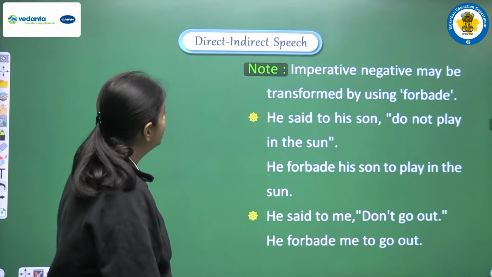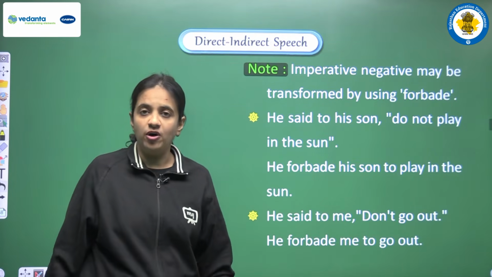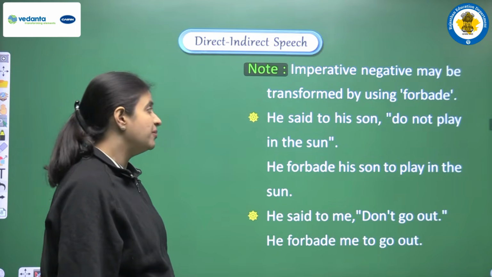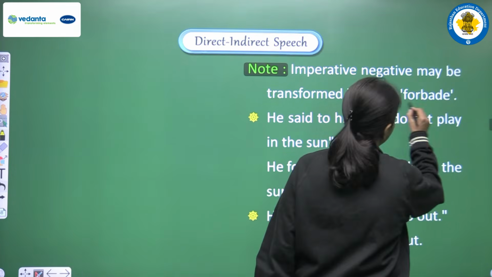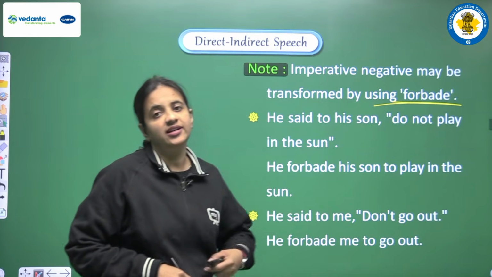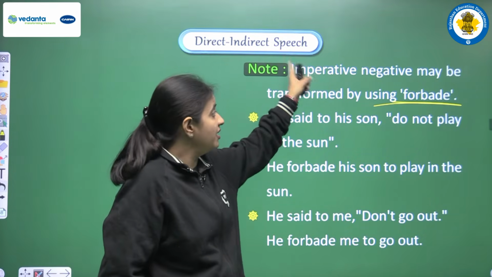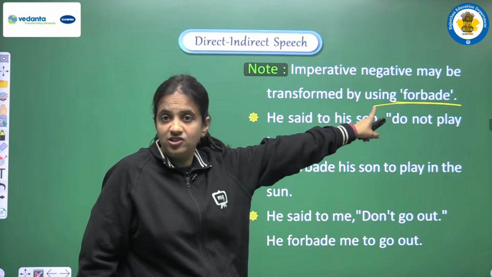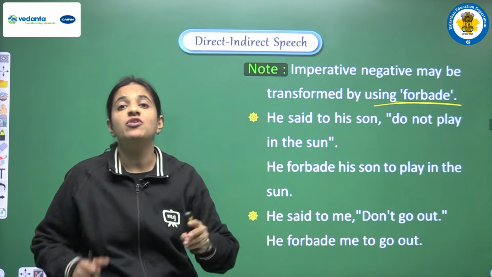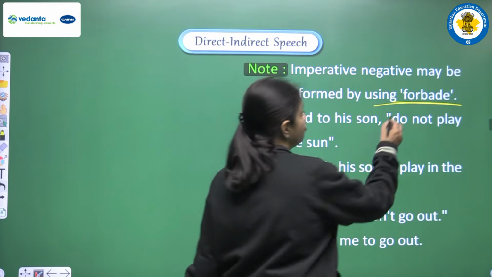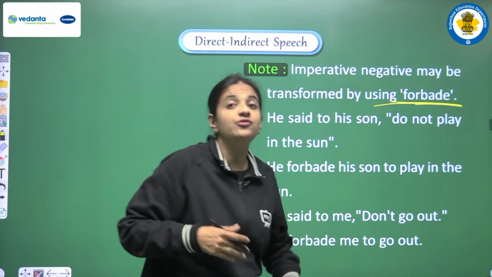Okay. So now we are having one important note here. So let's see. Imperative negative may be transformed by using forbade. So it's one another rule that we are having, and according to that rule, if we are having imperative negative sentence, then we are having one more option that we can use, and that option is forbade, and forbade is a kind of negative word.